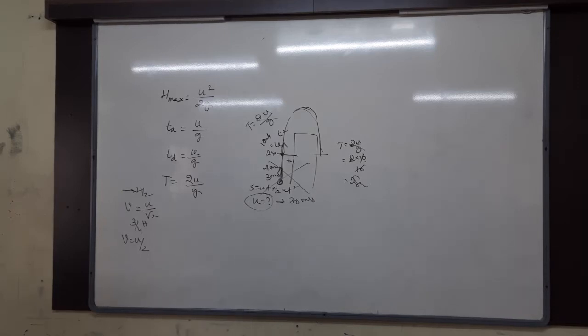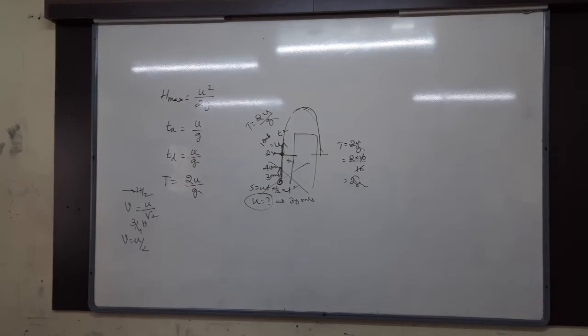In the first question, after how much time does it attain maximum height?